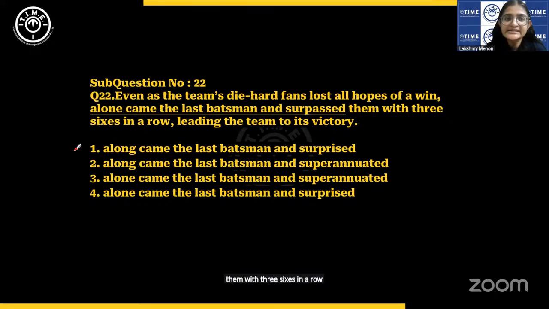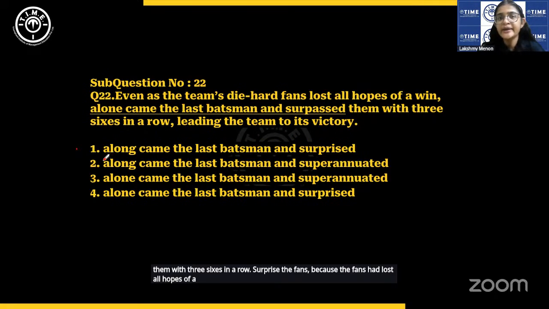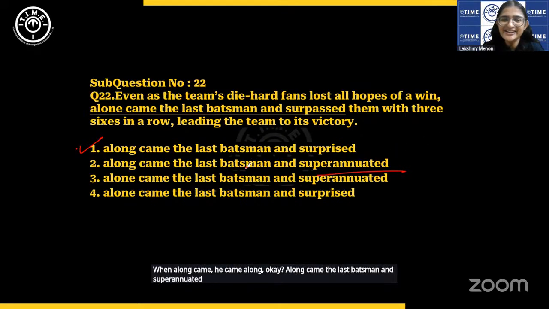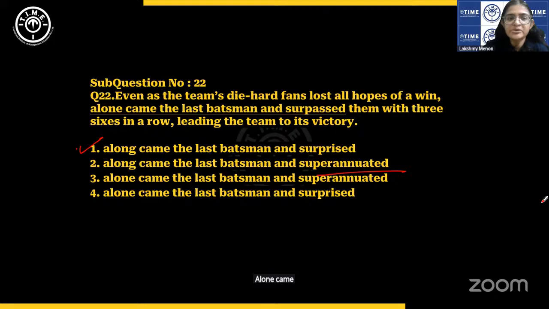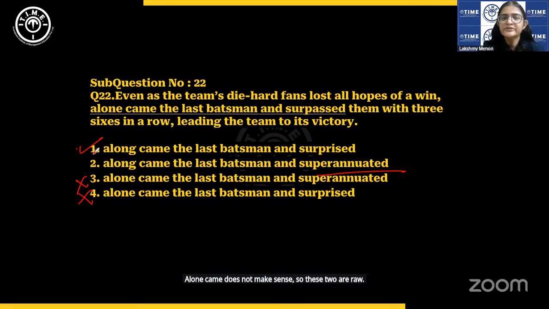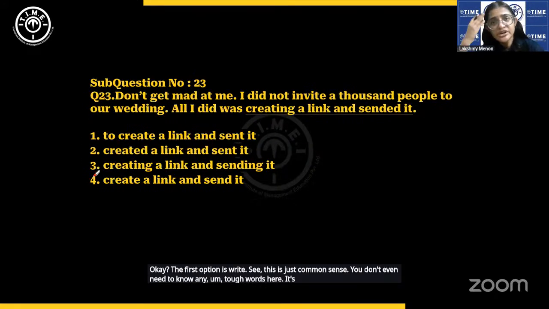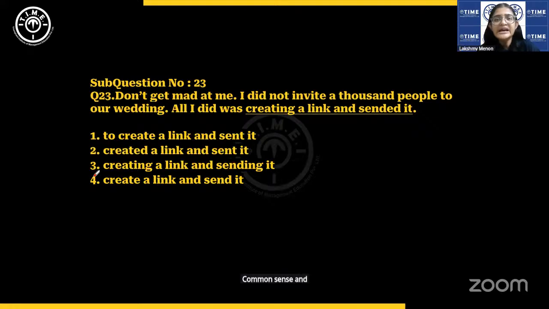Surprised the fans because the fans had lost all hopes of a win. Along came, he came along. Okay. Along came the last batsman, and superannuated means retired. Alone came does not make sense. So these two are wrong. Okay. The first option is right. See, this is just common sense. You don't even need to know any tough words here. It's just about common sense and familiarity with the basic usage of language.